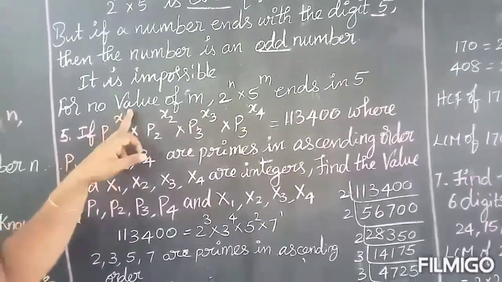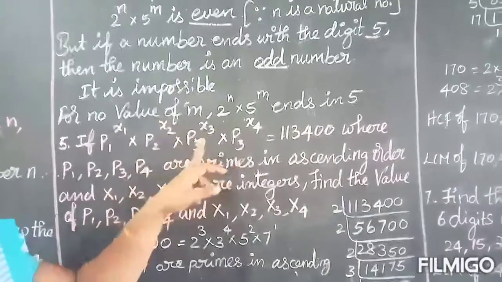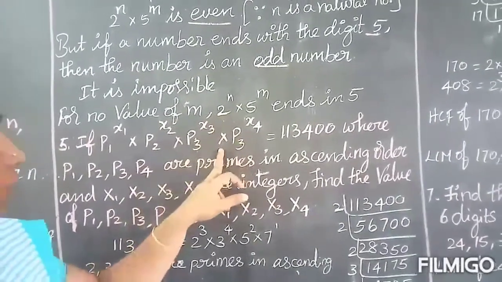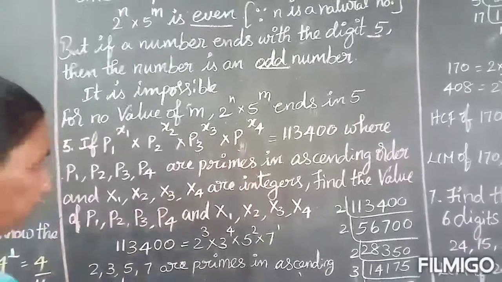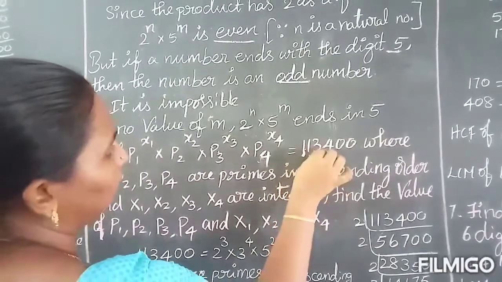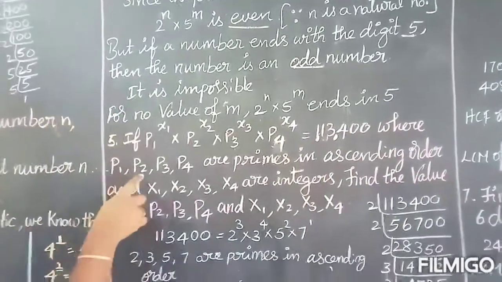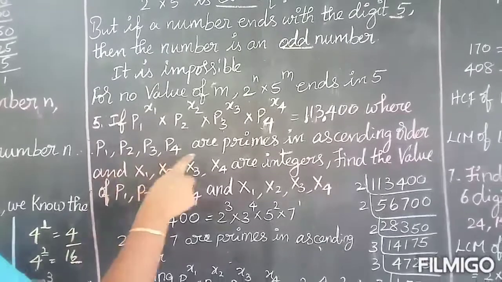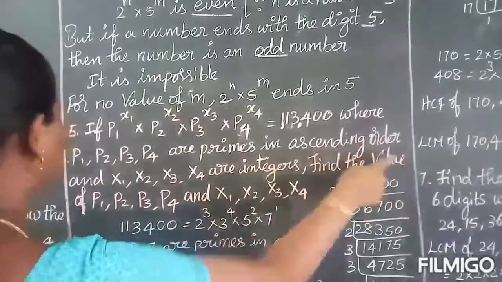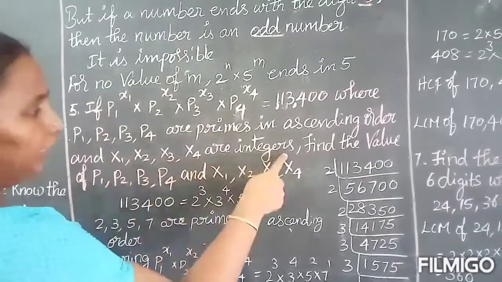If p1 power x1 into p2 power x2 into p3 power x3 into p4 power x4 equal to 1,13,400, where p1, p2, p3, p4 are primes in ascending order and x1, x2, x3, x4 are integers.